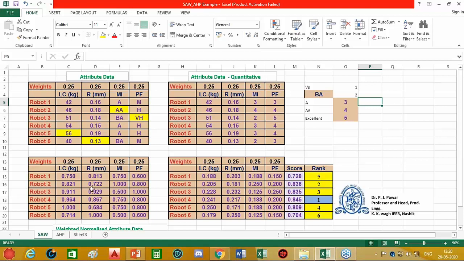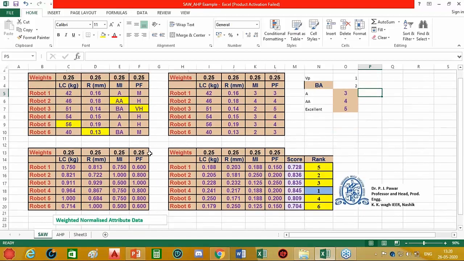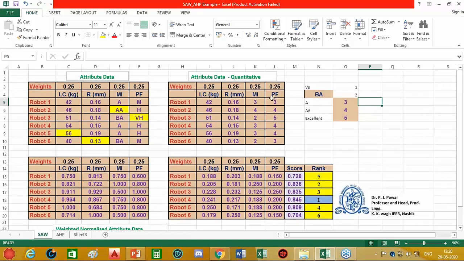Now the next task: since every criterion is expressed in different units, for example load carrying capacity is in kg whereas repeatability error is in mm, I cannot perform any algebraic operations directly on this attribute data. So what we can do is normalize it. So the next task is that we have to normalize the attribute data.